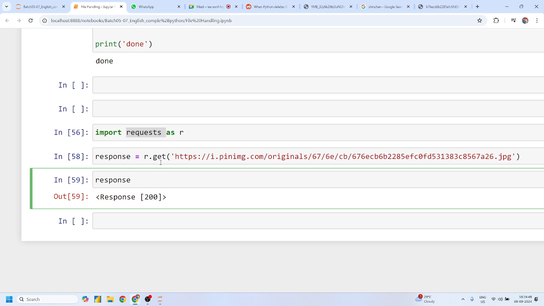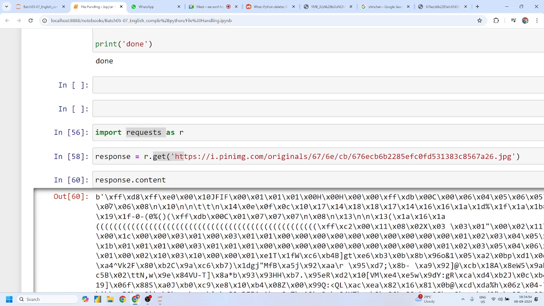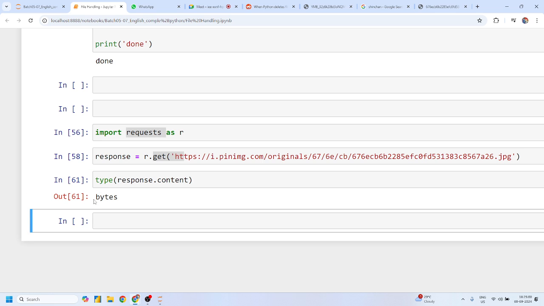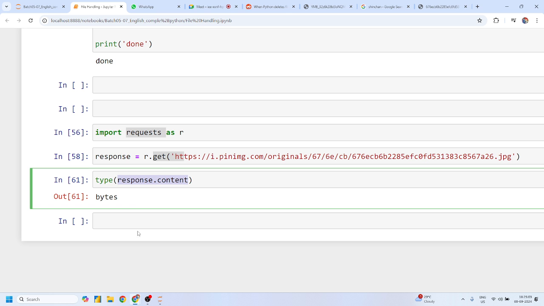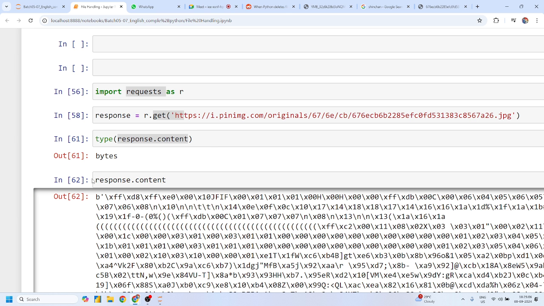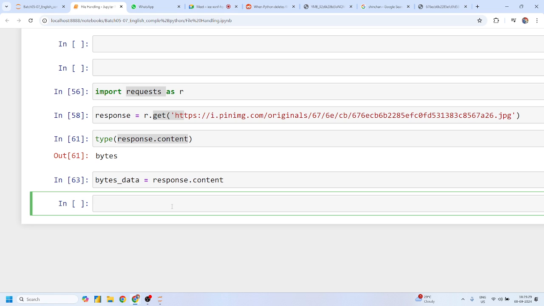And I want to get all the bytes data or binary data from this response. So I'll simply write content. And I know that this content is bytes data. Can I just check the data type of this bytes content? Yes or no? And I'll get that this is the bytes data. Shivani, Mohit, guys, any doubt? No, sir. Okay, I can simply store this bytes data. I know that this response is capable of giving you the binary content or bytes content, and I have stored this content in this bytes data. Any doubt? No.